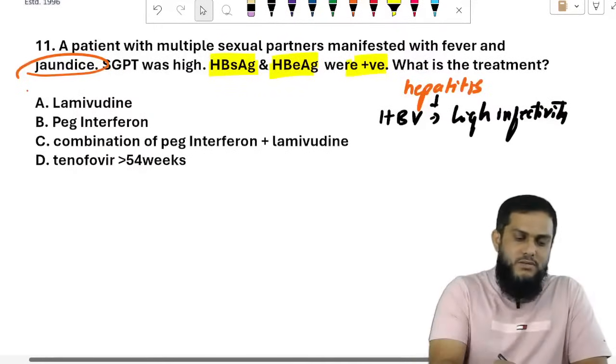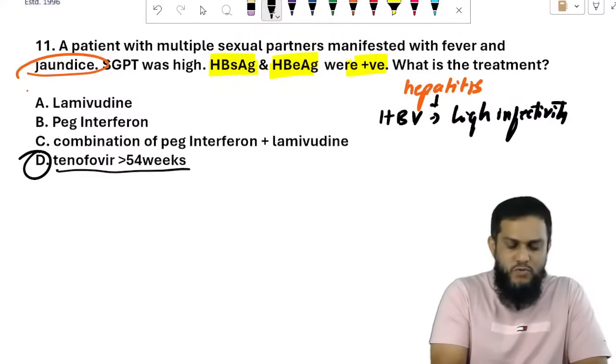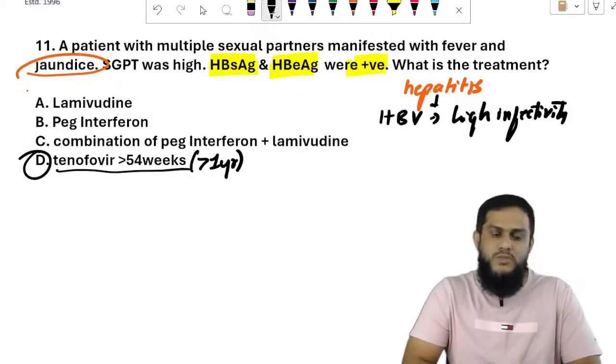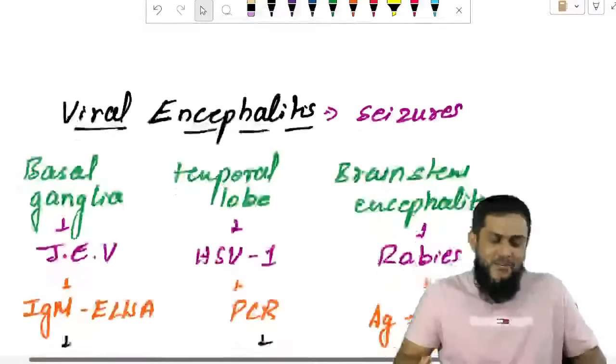What is the treatment? Treatment is tenofovir for more than 54 weeks, which means more than 1 year. Simple, you got the answer. Moving to the next question.